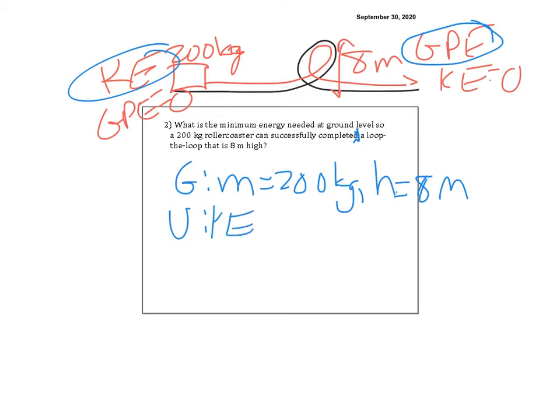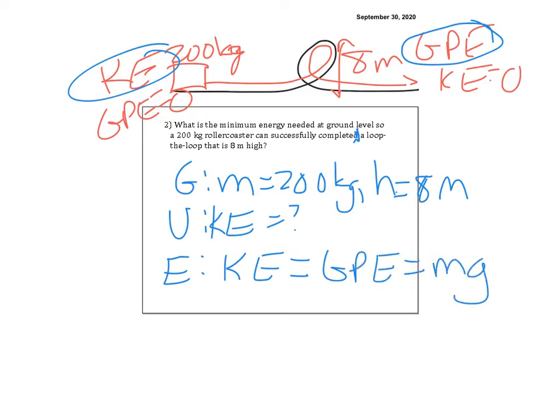In this case, it's going to be kinetic energy because that's the only energy it has. But I'm going to leave kinetic energy as KE because I don't need to know anything except for the energy is equal to... Normally you'd say kinetic energy is equal to 1/2 mv squared, but not in this case. Because remember, we said the kinetic energy is equal to the potential energy, and we know potential energy is equal to mgh. So now I can say kinetic energy equals mgh. So when I solve it, I simply have KE in this situation.